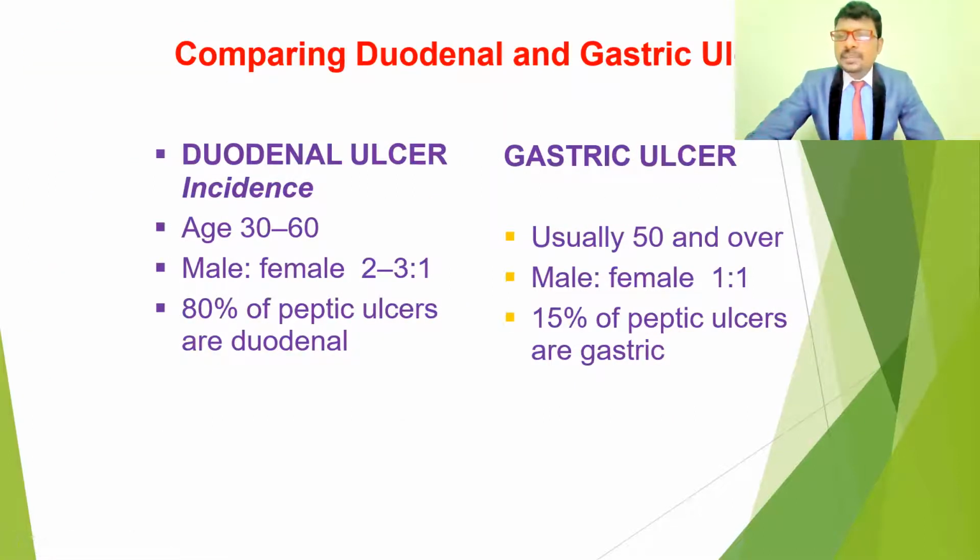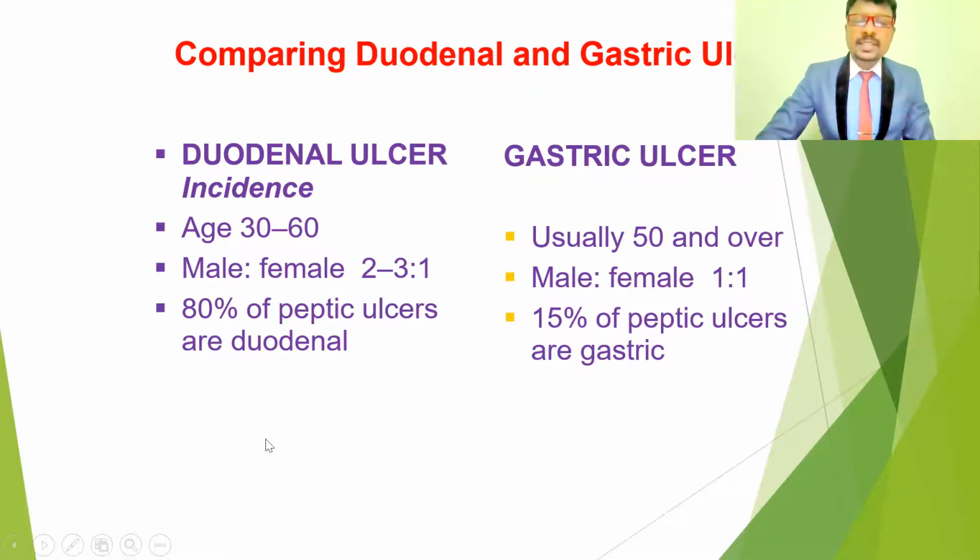So if we see the comparison between gastric ulcers and duodenal ulcers, the incidence of duodenal ulcers is in the age group between 30 and 60 years, but gastric ulcers are seen over 50 years. In the male to female ratio, duodenal ulcers are 2 to 3 to 1, meaning 1 is in the females, so double in males compared to females.